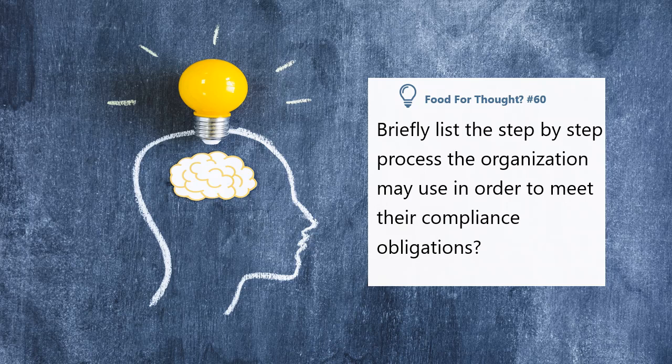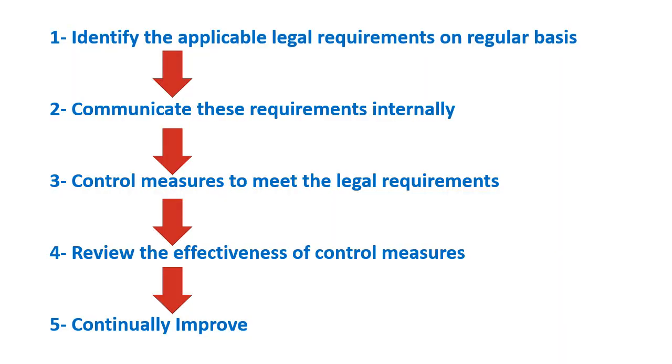Briefly list the step-by-step process the organization may use in order to meet its compliance obligations. Pause this slide and think of the answer before I explain. The process for the compliance obligation usually goes as follows. The first step is to identify the applicable legal requirements on a regular basis. Step 2 is to communicate these requirements internally so the relevant functions understand what is expected from them.